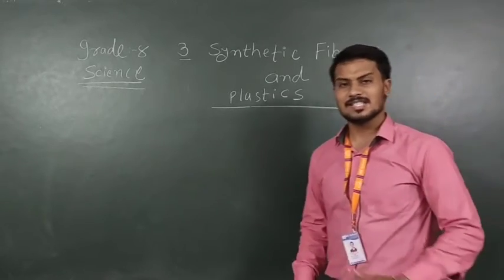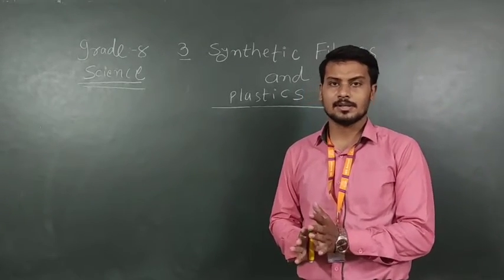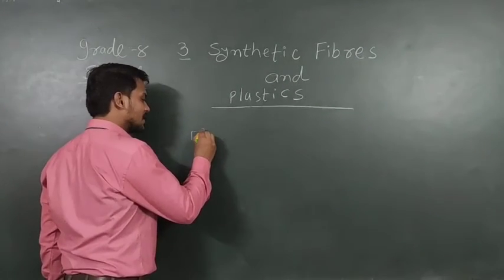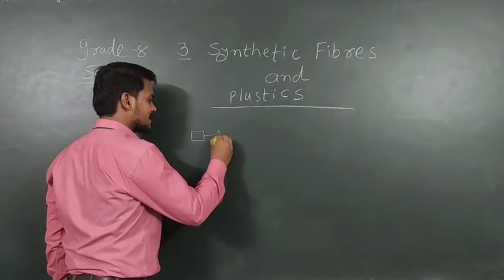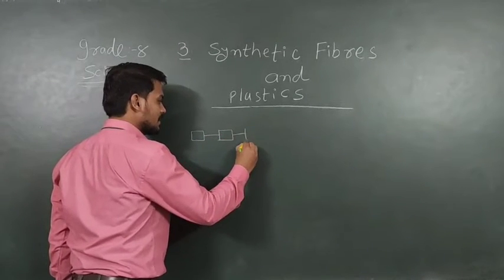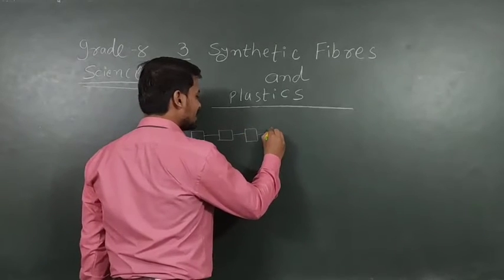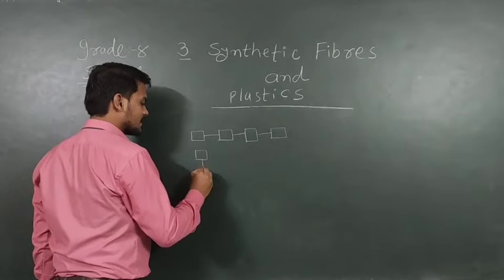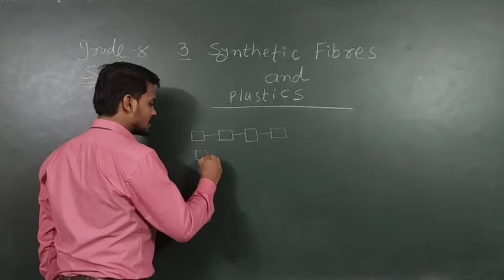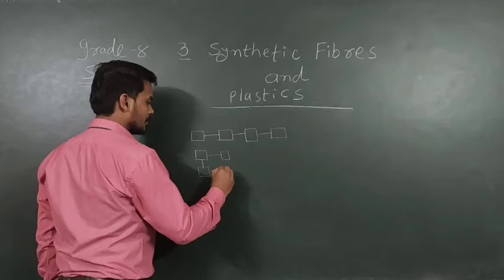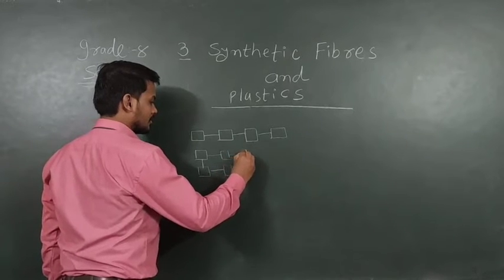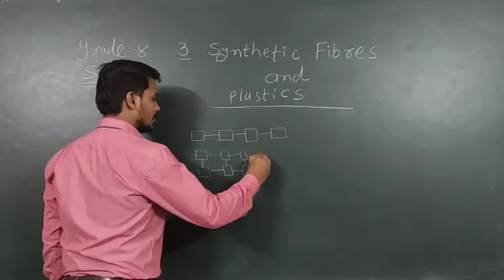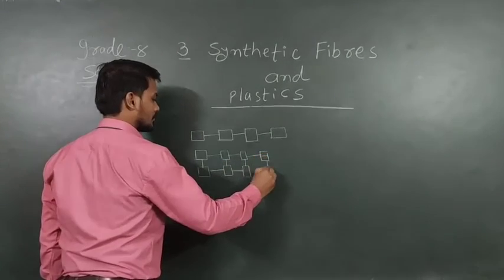Right? Plastic is the same as polymers. There are two different types of plastics. There is a chain. In the previous lecture, a single chain is known as a linear chain. And some are cross linked like this. Some are cross linked. This chain is known as a cross linked chain. Right?